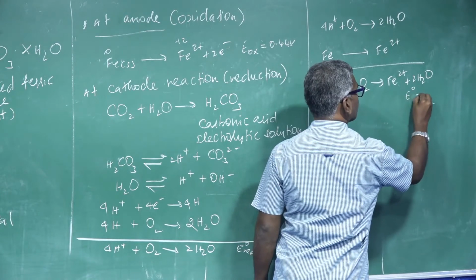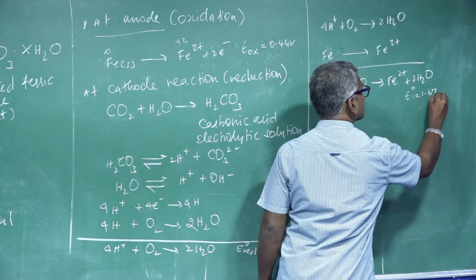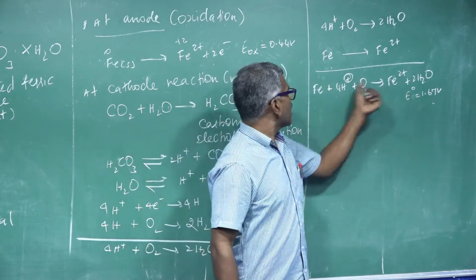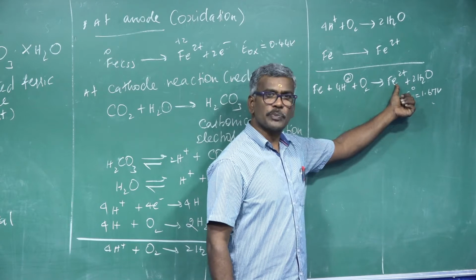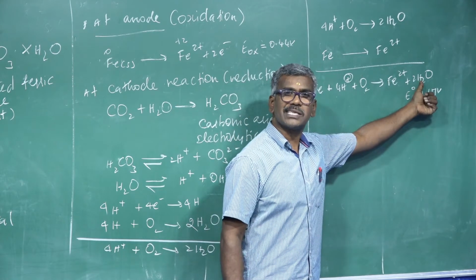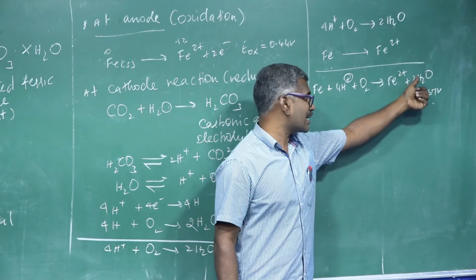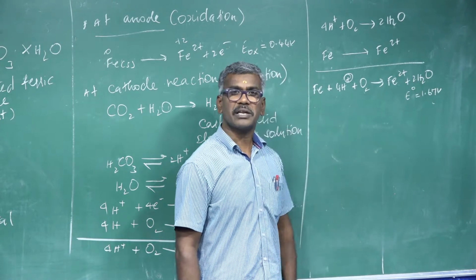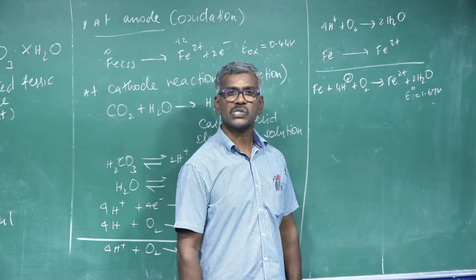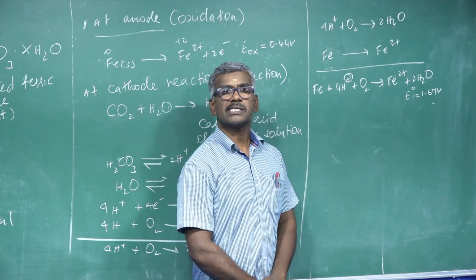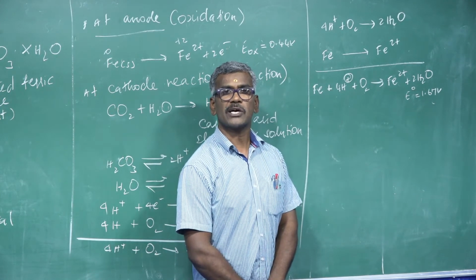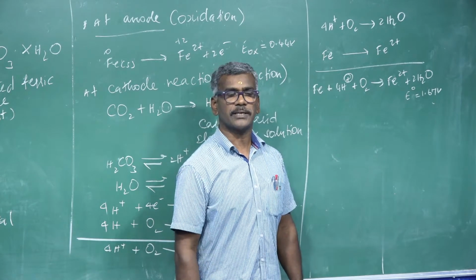Here the E naught value is 1.67 volt. Iron converted into Fe2+ is the oxidation reaction. H+ converted into water is the reduction reaction. Both oxidation and reduction take place. This is called redox. This is a redox process in which there is deterioration of the metal. The metal undergoes corrosion. This process is known as rusting of iron.